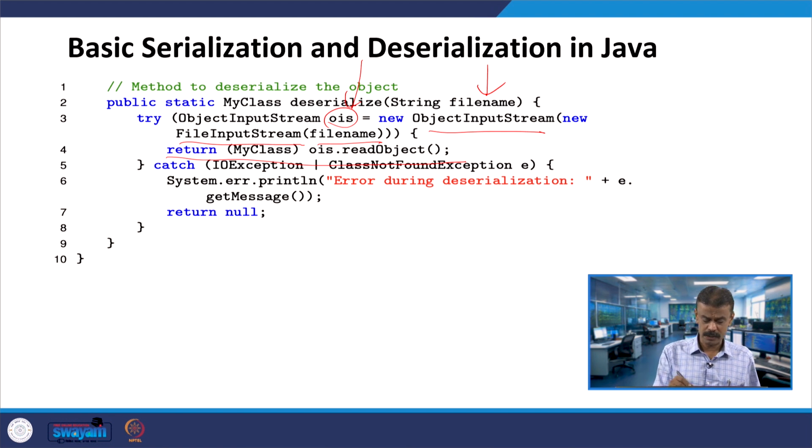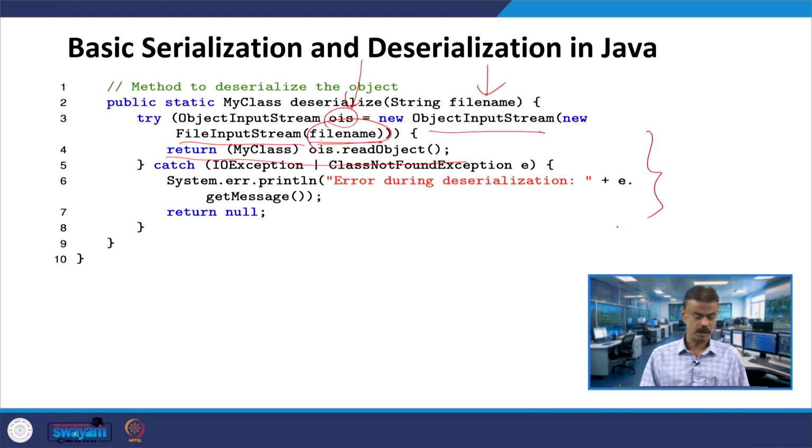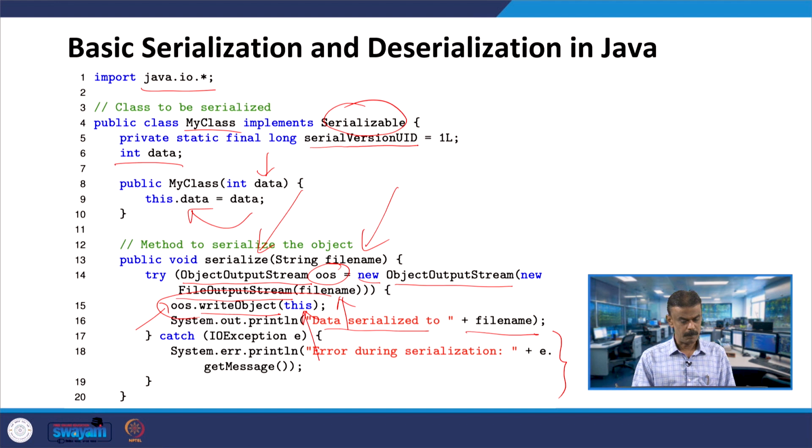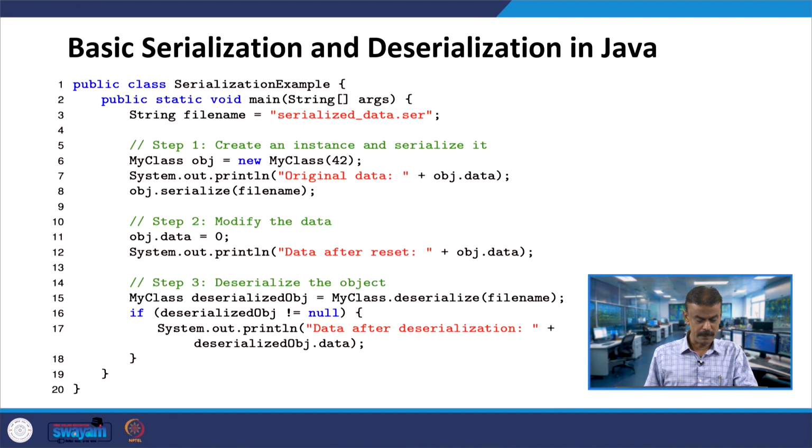In particular, when I am not able to open the file, see, both are the same. When you are not able to open the file, you cannot create the object OOS, and similarly here also. Otherwise it will catch the exception if you are not able to read the file. That means obviously you cannot create the object, so it will throw the exception, which will be caught here, and similarly an exception will be caught here. So this completes my class, and then how you do it in the main.